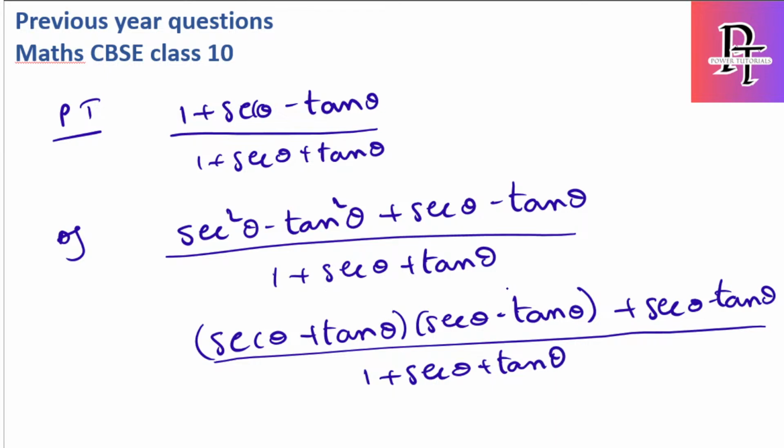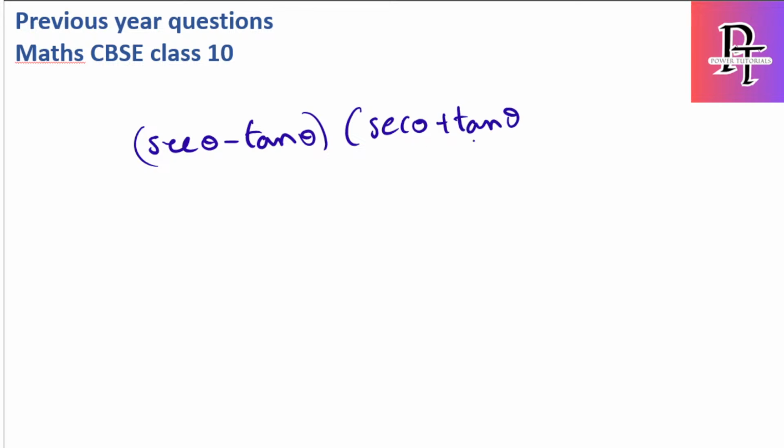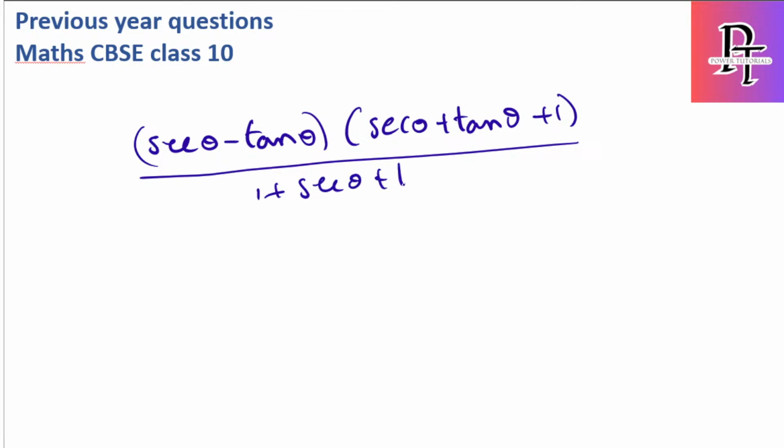So now let's take secant theta minus tan theta as common in the numerator, then we will get secant theta plus tan theta plus 1, by the denominator 1 plus secant theta plus tan theta.